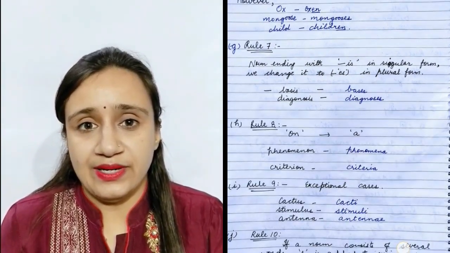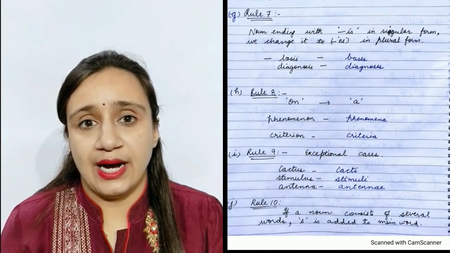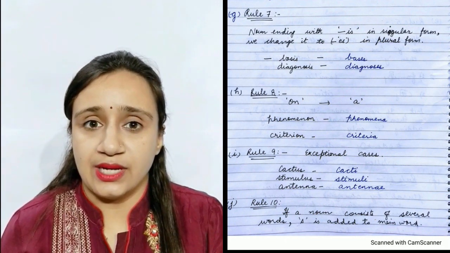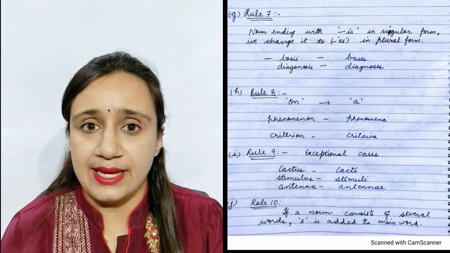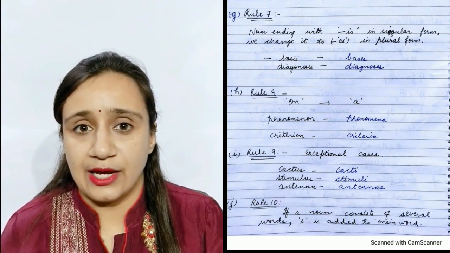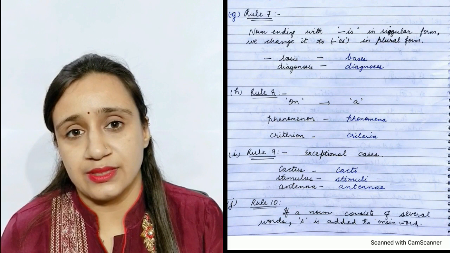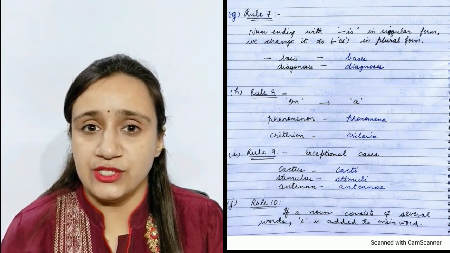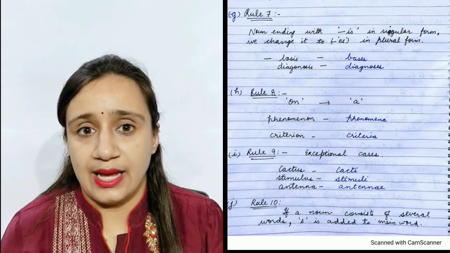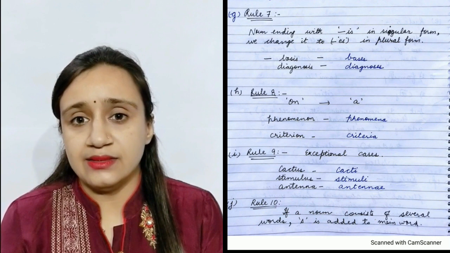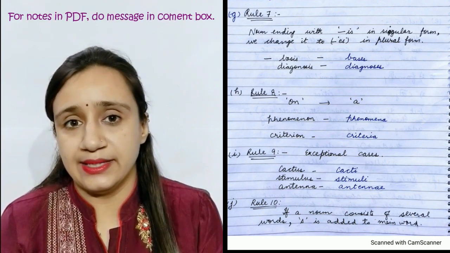Rule number 7 is nouns ending with is will change into es in plural form. For example, basis will change into bases. Diagnosis will become diagnoses. And in the same way, nouns ending with on will change into a. For example, phenomenon will become phenomena and criterion will become criteria.